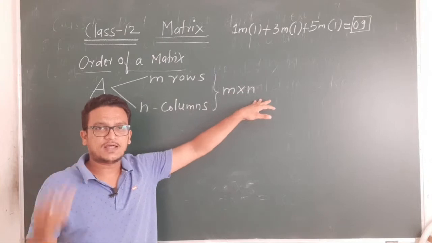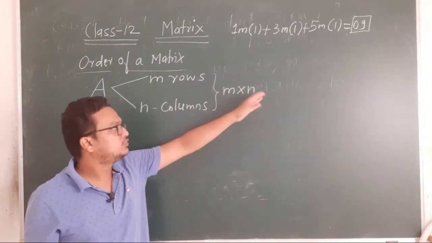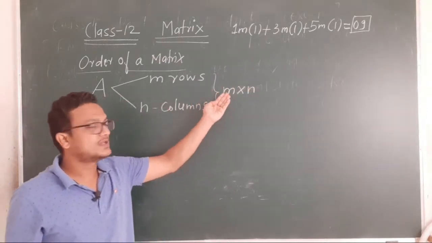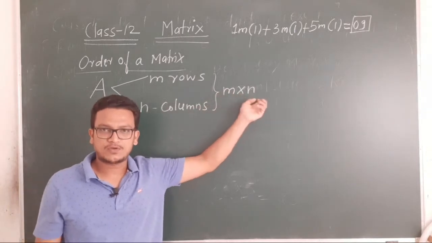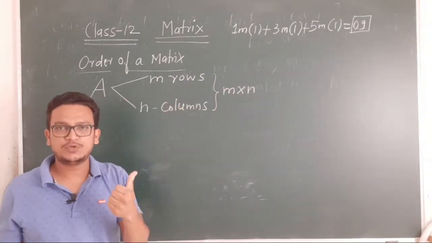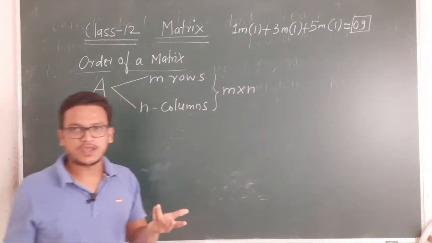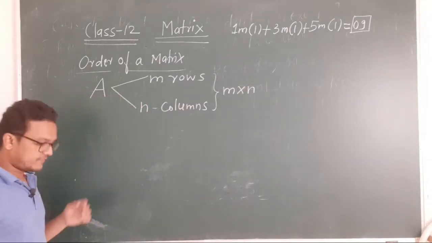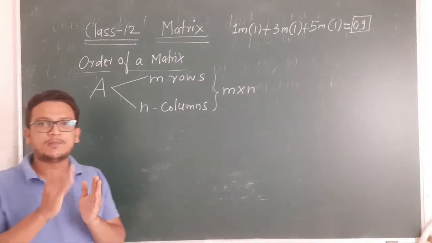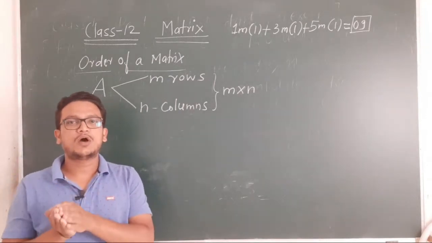Otherwise there is another way to pronounce it, as m by n. There are three ways to pronounce: m into n, m cross n, m by n. Any one you can use. So order of a matrix means number of rows into number of columns.